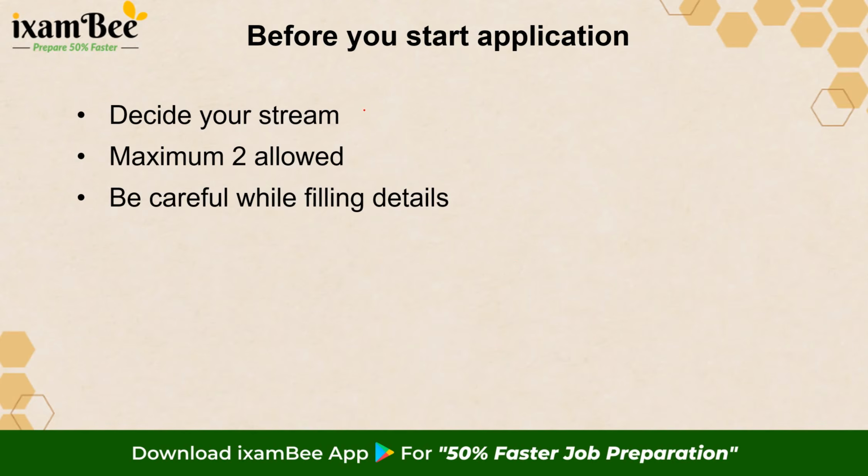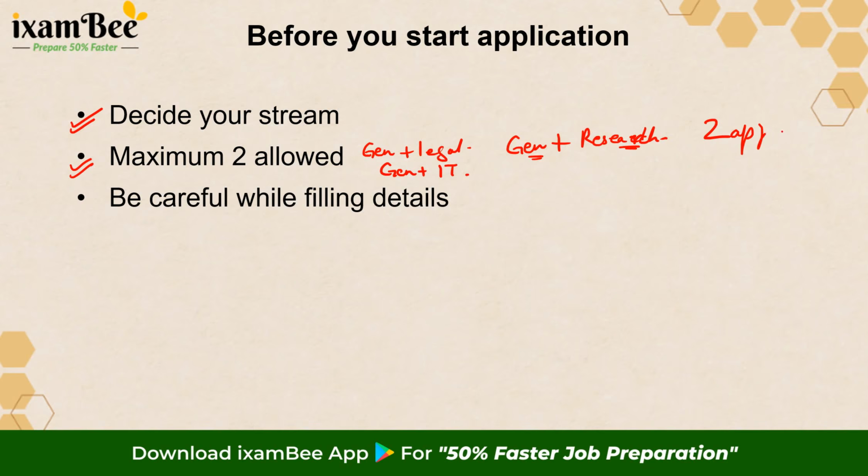Let's go ahead. What are the other things you need to decide? You need to decide the stream from which you want to give the exam. Why is this necessary? Because you are allowed to give the exam from 2 streams at the max, right? So you can give from general stream plus legal stream. You could give from general stream plus IT stream. You could give from general stream plus research stream. So depending on your eligibility, you can check out the eligibility and you can give the exam for 2 streams. In that case, you will have to fill 2 applications separately.